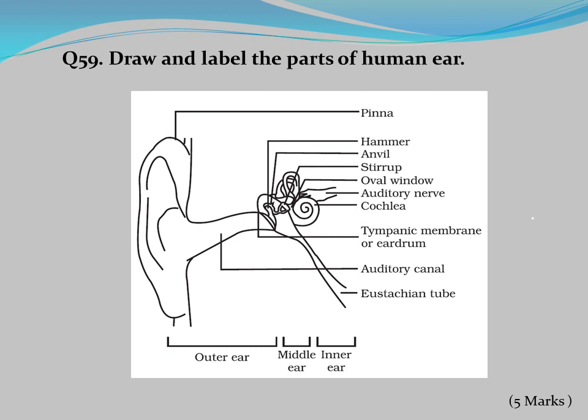Question number 59. Draw and label the parts of human ear. See the diagram.